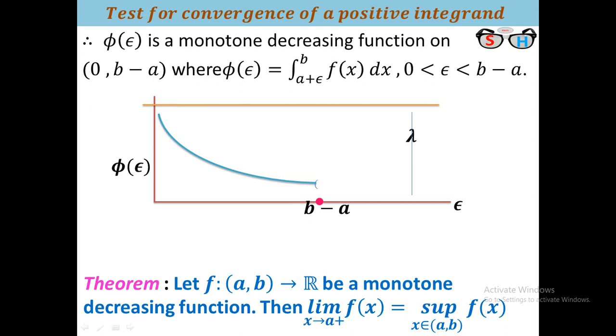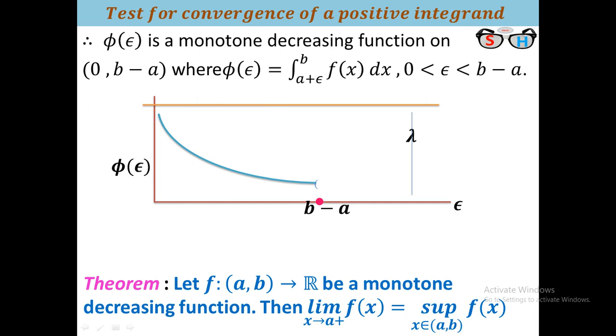So here you see that if the integral is convergent, then phi of epsilon is bounded. Bounded means bounded above, because its limit will be the supremum. Here f means phi. Lambda is positive because phi is always greater than or equal to 0. Therefore lambda will be positive. Conversely, suppose phi is bounded above.